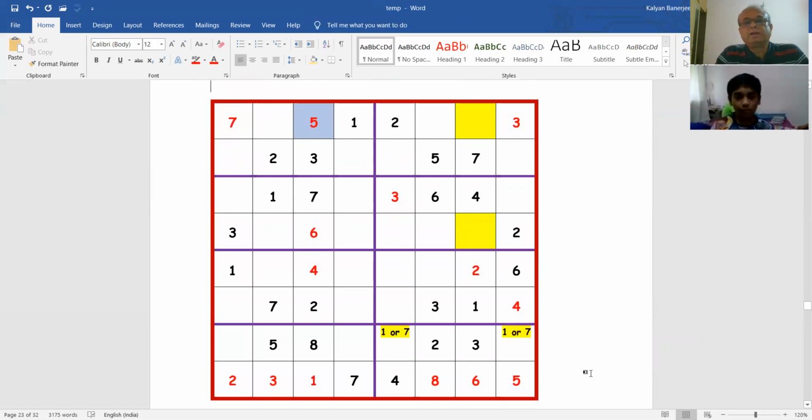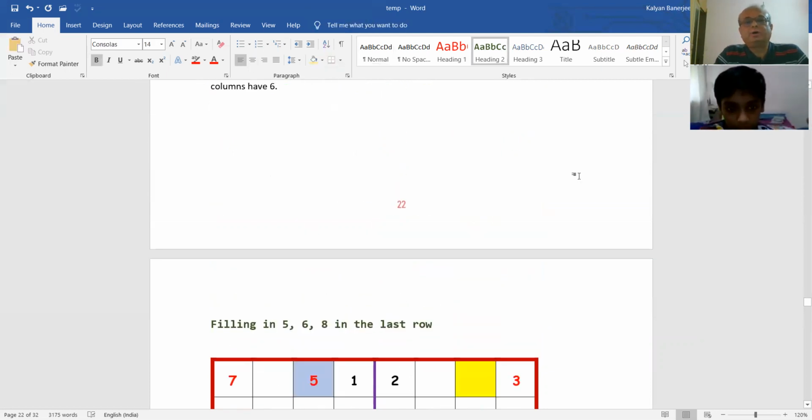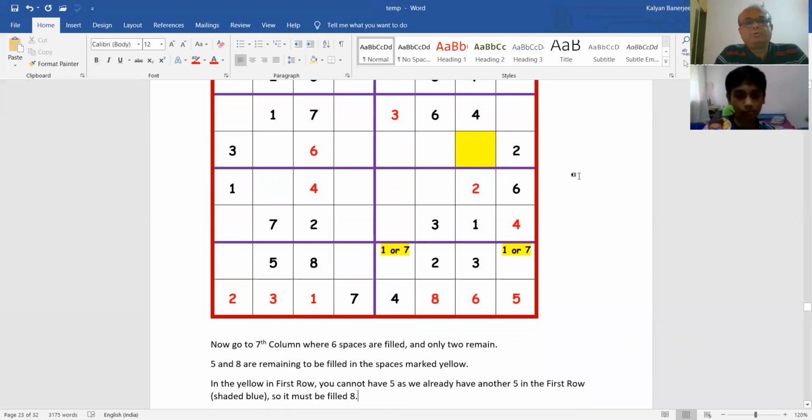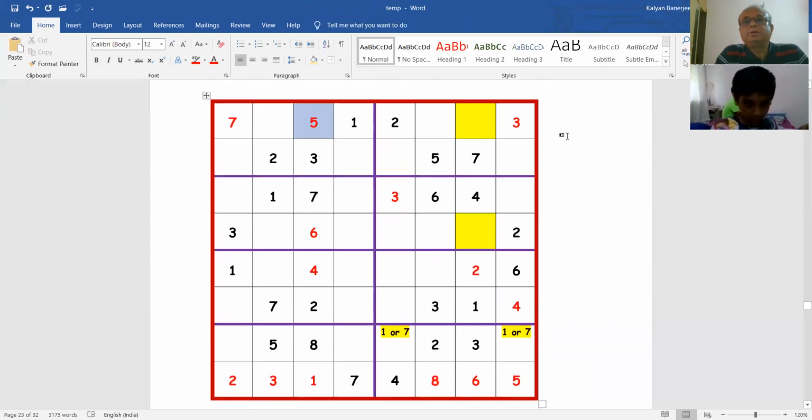Okay. Now you see the last row is filled in completely. The last row is completely filled in. Third column is Western or Eastern. Only two things are there. So a lot of work is done now. So a lot of work is already done. Okay. Now go to the 7th column where 6 spaces are filled and only 2 remain. You see the 7th column. Here only 2 spaces are remaining.